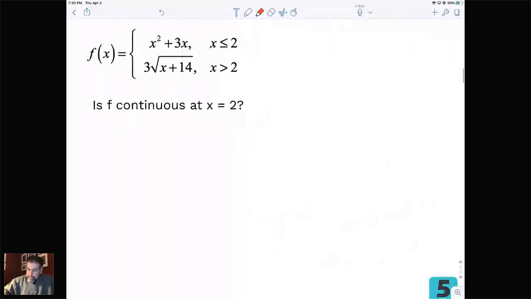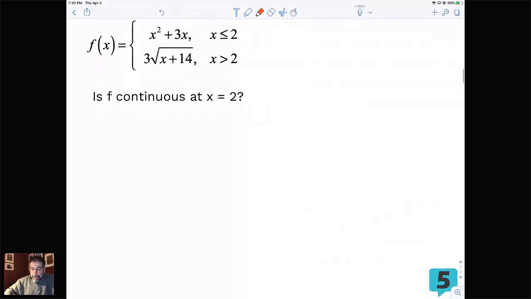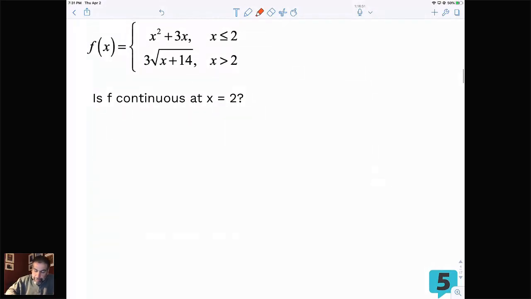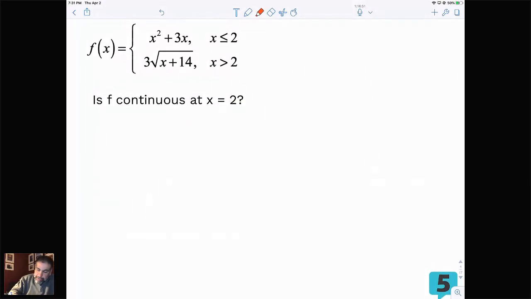So here is the example we're looking at, and a lot of you guys have gotten the correct answer. But again, on the free response section, it's not enough to have the correct answer. You've got to make sure you show the work as well. Okay. So in this problem, what I tell my students is, we're going to find what we consider to be the key word in this problem. And I'm going to hang my hat on this word continuous right here as being the most important word here.